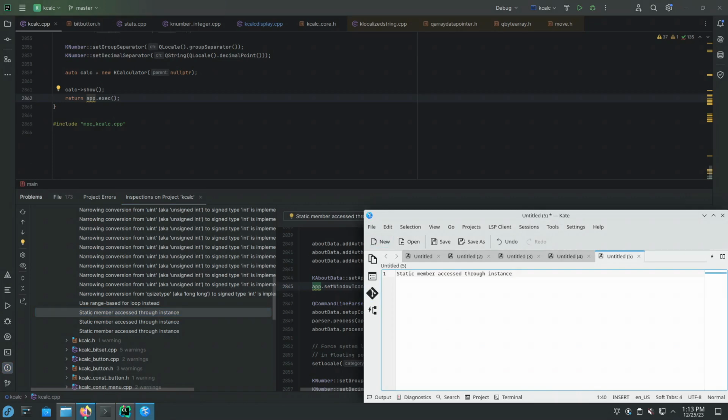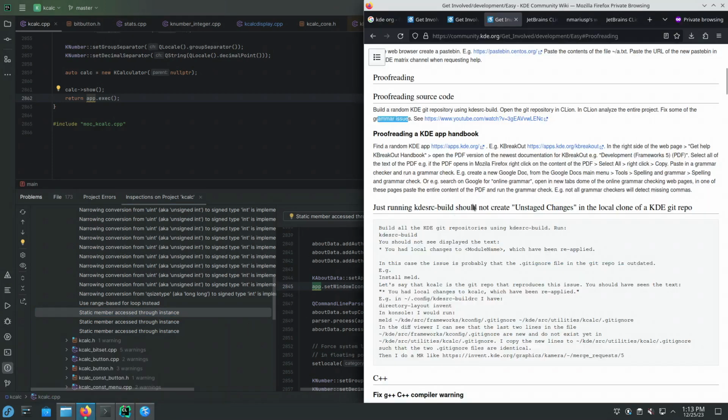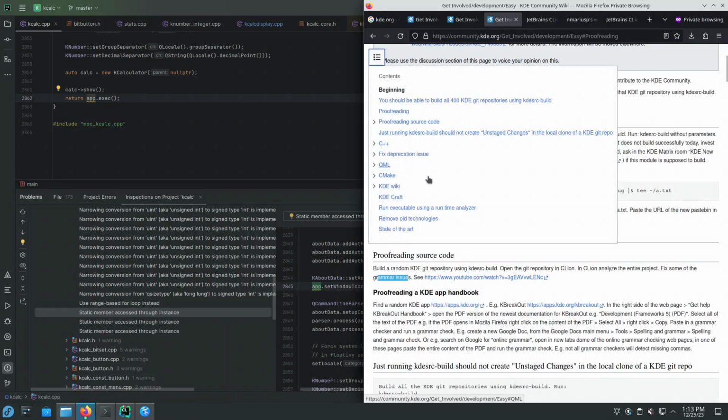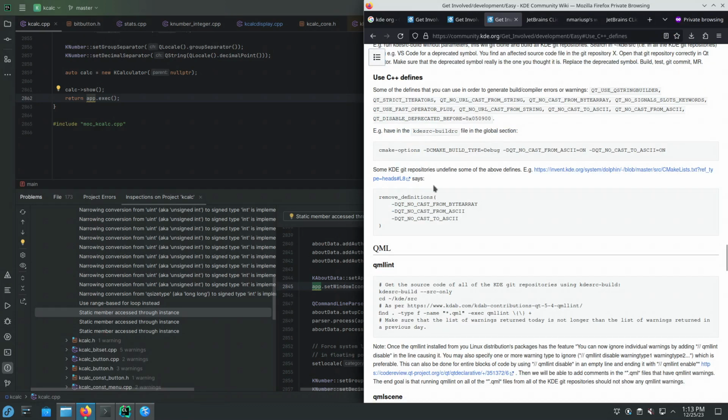Okay, and then let's look at another type of issue that we can fix, which is deprecation issues. For instance, in the Qt source code, there are C++ defines, so macros, which remove some methods from the Qt source code, or trigger build warnings, etc., depending on whether these defines are defined or not defined, or their value.